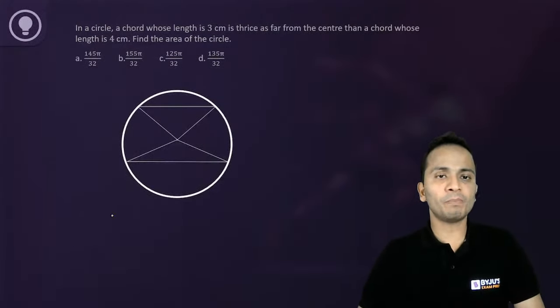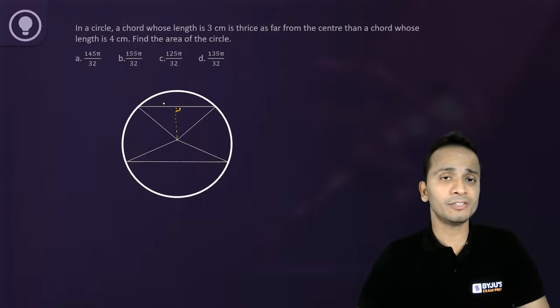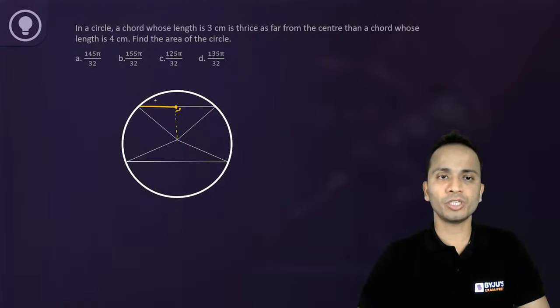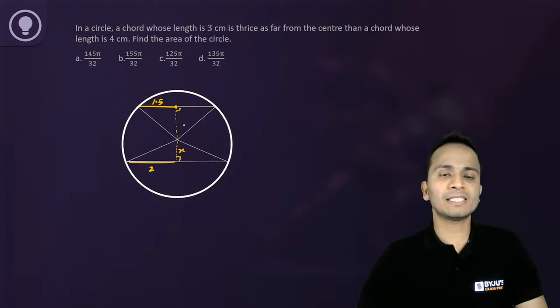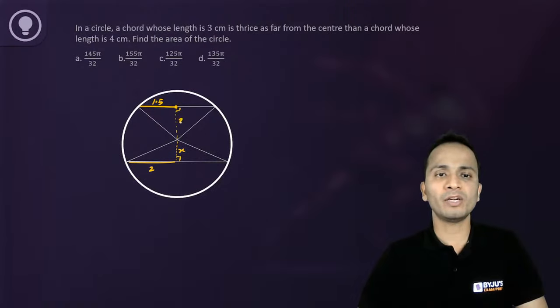So if I drop perpendiculars on these two chords, the first chord, the upper one, has a length of 3 centimeters. The foot of the perpendicular on this chord bisects the chord, so this particular portion will be 1.5. Similarly, drop a perpendicular on the second chord, and this portion will be equal to 2, that is half of 4. Now assuming this distance as x for the chord drawn below, for the above one it will be 3x.